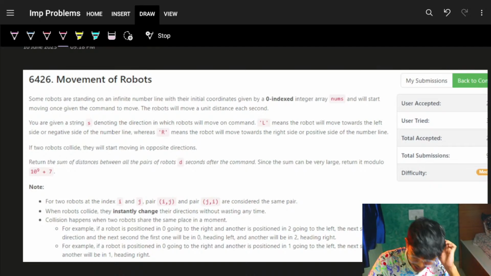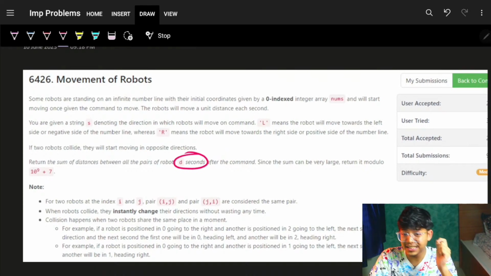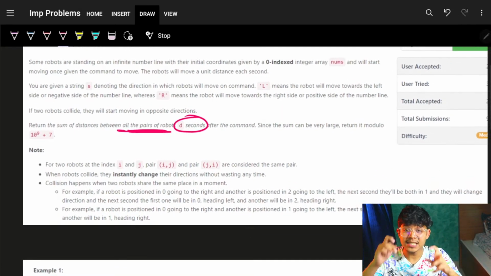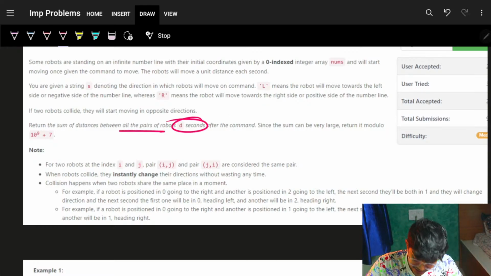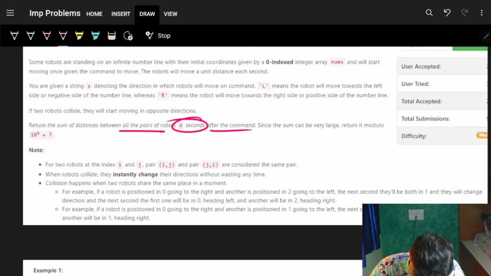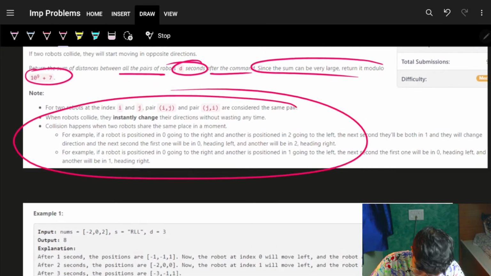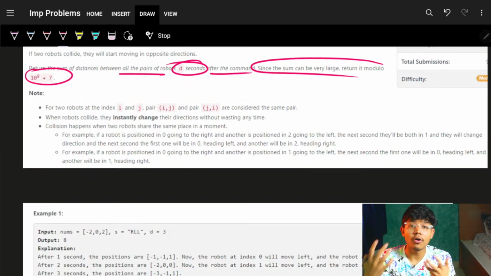We have to say, at a time, which means after d seconds, return the sum of distances between all pairs of robots. All pairs, mark my words. I have to return the sum of the distance between all pairs of robots after d seconds after the commands, which means as we are given the commands: move left, move right, move left, move right. Since the sum can be pretty large, return it modulo 10^9 + 7. Cool, no worries. It just says how the collision is taking place, but we know it just comes in and goes back.